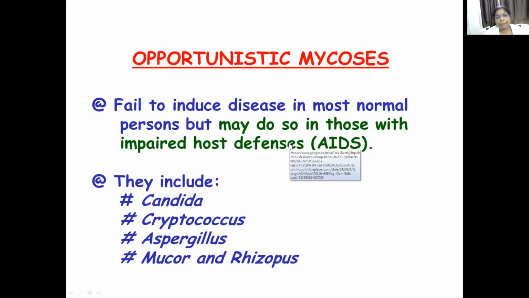Those people whose immunity levels are low are affected mainly by these commensal fungi, and they include Candida, Cryptococcus, Aspergillus, Mucor, and Rhizopus.